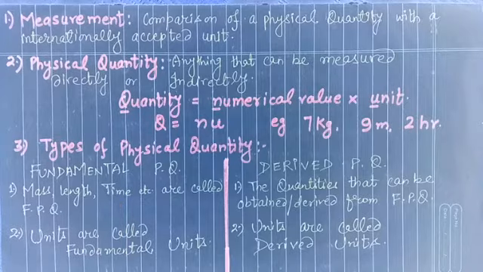For example, velocity. Velocity is equal to distance upon time. Now distance is length, so velocity is length upon time, and it is a derived physical quantity. Other quantities are force, acceleration, area, density, pressure. All these physical quantities are known as derived physical quantities, and their units are called derived units.